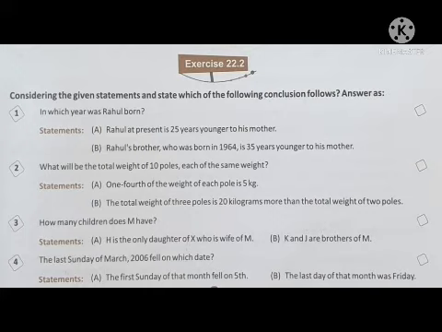Now going to the fourth question. The last Sunday of March 2006 fell on which date? Statements are given. The first Sunday of the month fell on the 5th, and the second statement says that the last day of that month was Friday. So here we are observing that by using each single statement separately, we are able to find out the answer. That means with the help of any one, we can find out the answer.